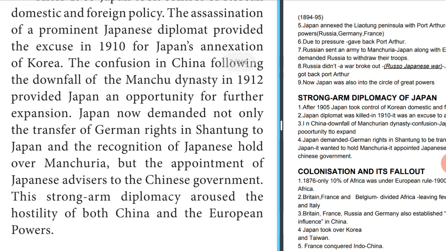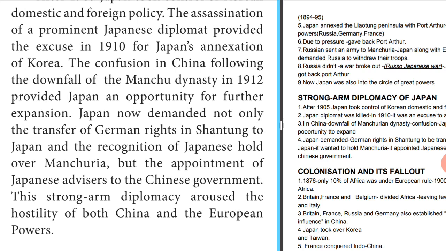Japan now demanded not only the transfer of German rights in Shantung to Japan, which was the first demand, but also the recognition of Japanese hold over Manchuria, and the appointment of Japanese advisors to the Chinese government. This strong armed diplomacy aroused the hostility of both China and the European powers.